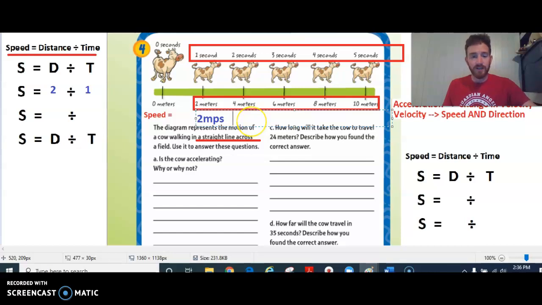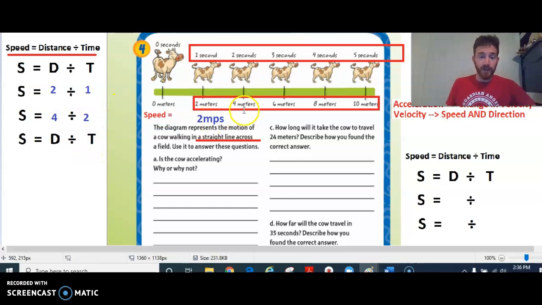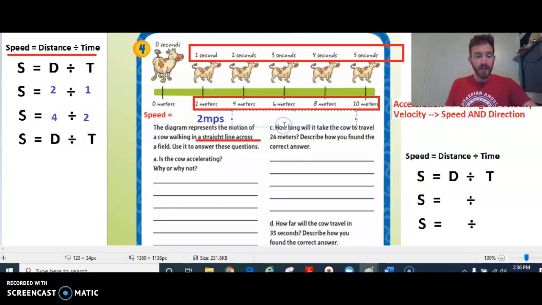I abbreviate it here because a lot of times we'll see that. The next part will be 4 divided by 2. The distance is 4, divided by the time of 2, and 4 divided by 2 tells us the speed at this point would be 2.